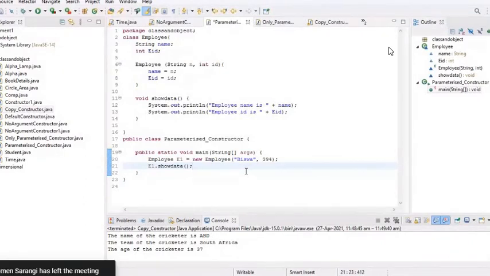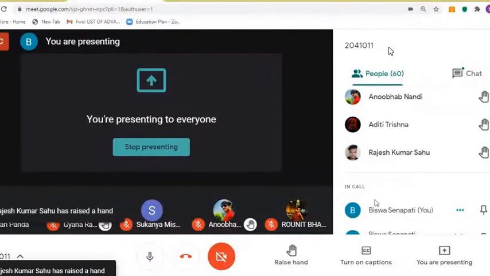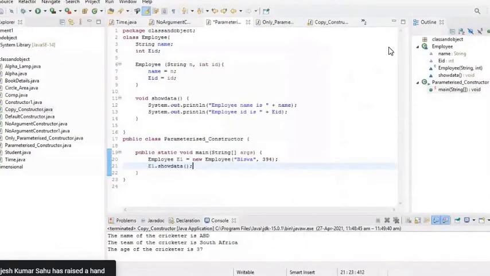So 1 to 2 minutes more. Quickly write down the code in the copy, and after completion, raise your hand. Four students have completed. Okay.